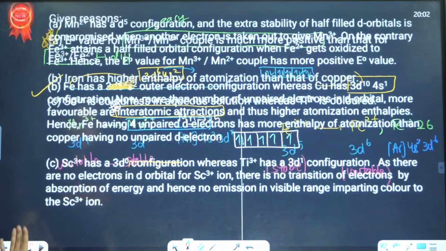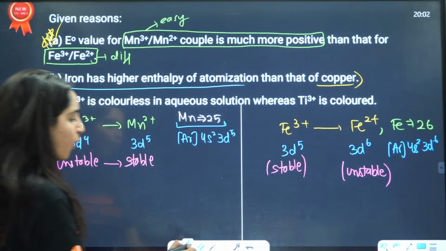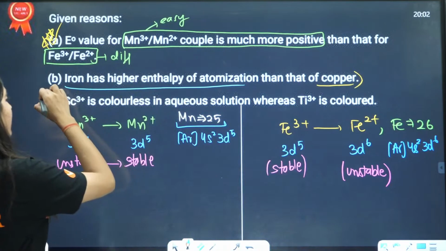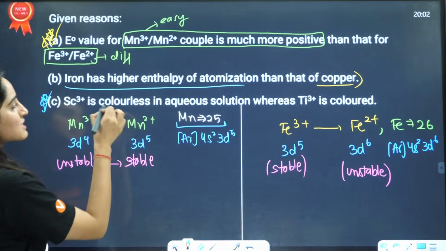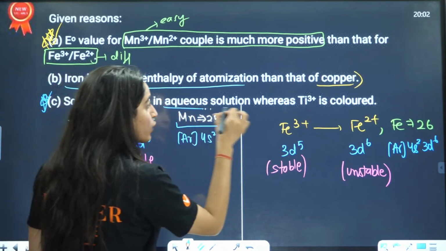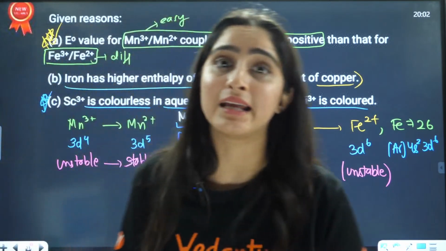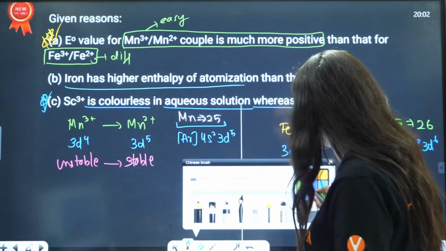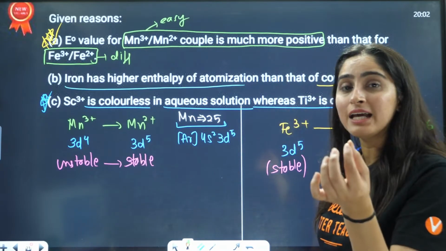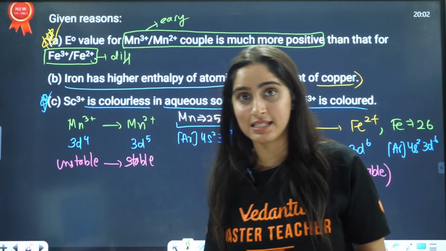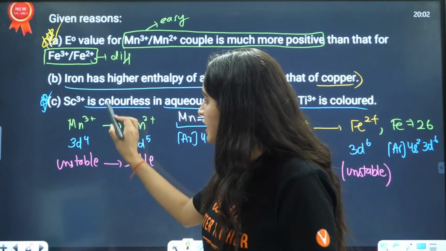Now, the next question, again very, very important: scandium 3 positive is colorless in aqueous solution, whereas titanium 3 positive is colored in solution. What do you mean by that?